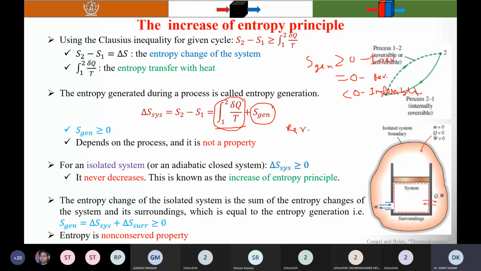adiabatic process, I will ask this question to 5127, Devasis Nath. Which term becomes zero for a reversible adiabatic process?